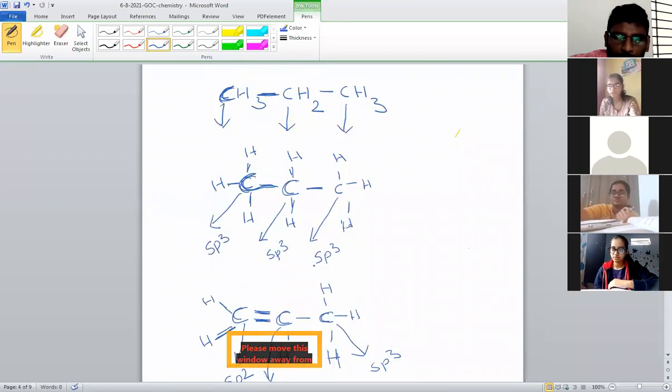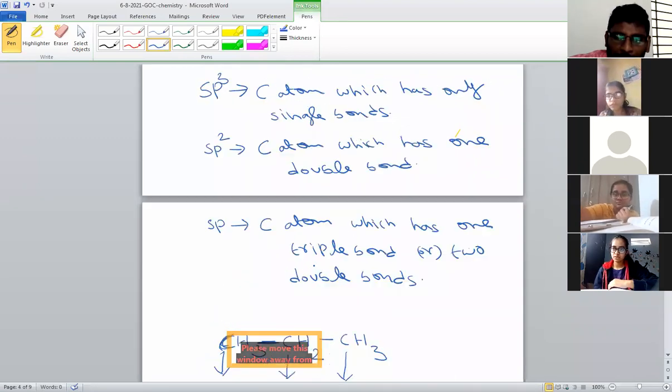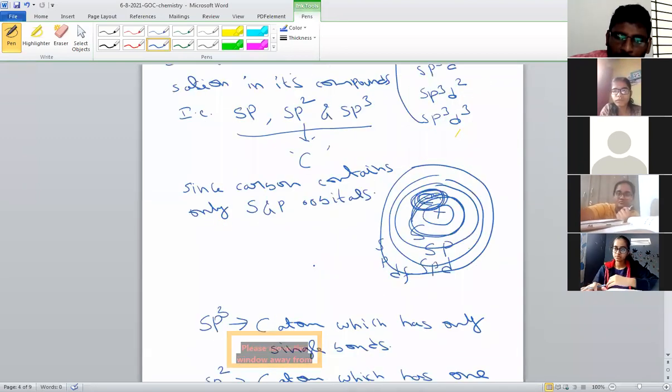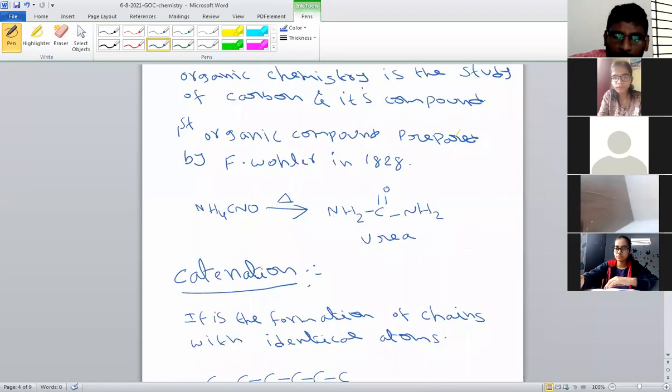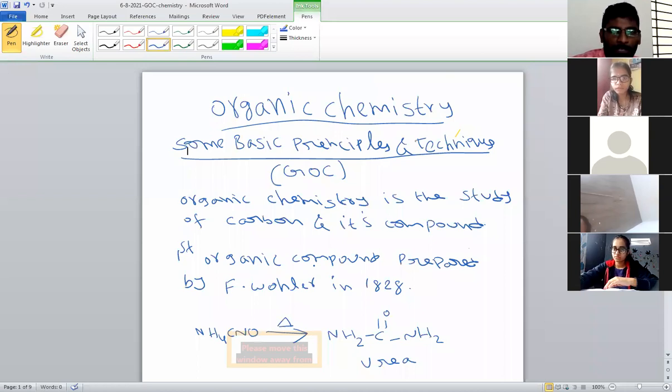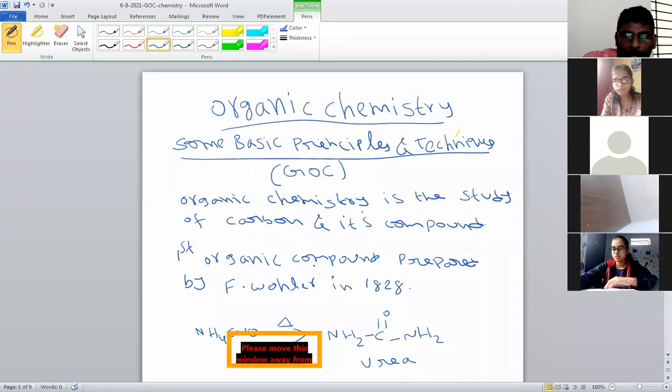Some Basic Principles and Techniques. This is generally what we call general organic chemistry. Organic chemistry deals with carbon and its compounds. Why are we studying only carbon? I already told, carbon has one important property, that is catenation. Catenation means formation of chains with identical atoms.